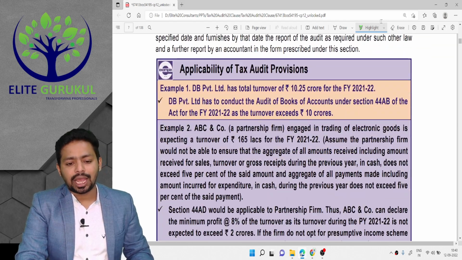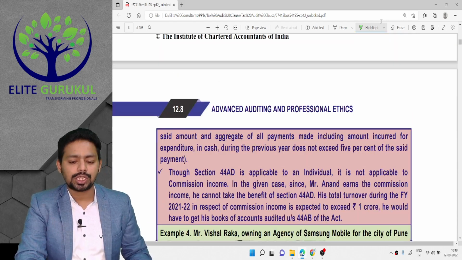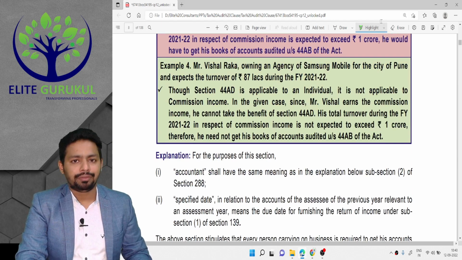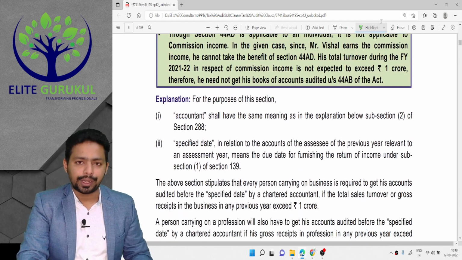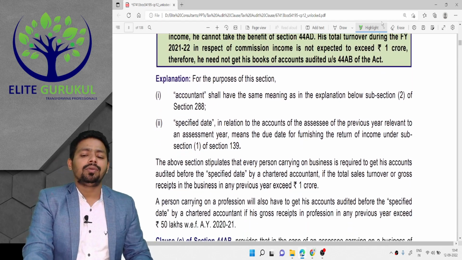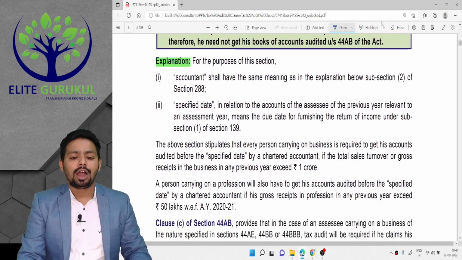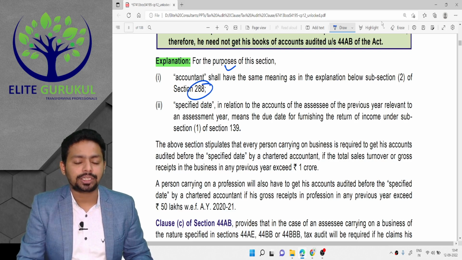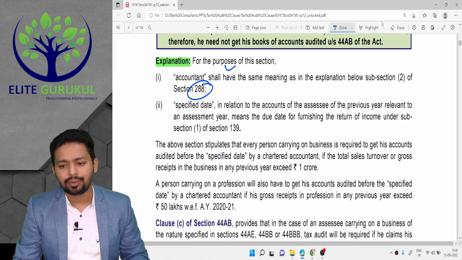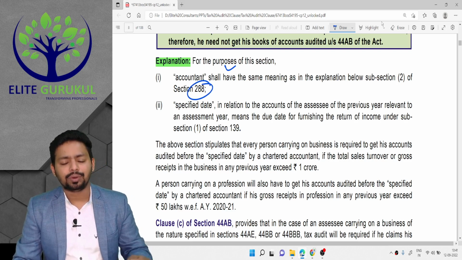So these are the things, and then we have discussed these practical questions also, case studies also, where we have discussed the applicability of 44AB. Now today's discussion we are starting with the explanation of this particular section. Accountant shall have the meaning as explained under section 288. Accountant means chartered accountant. So we will see who can do the audit.